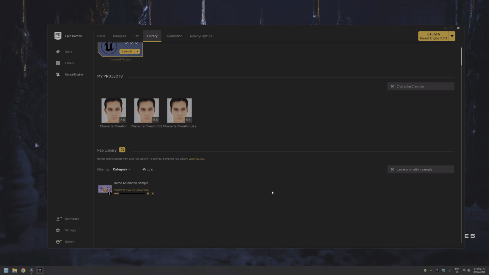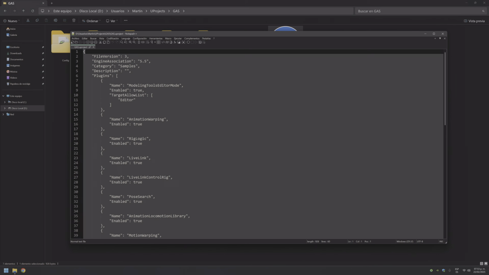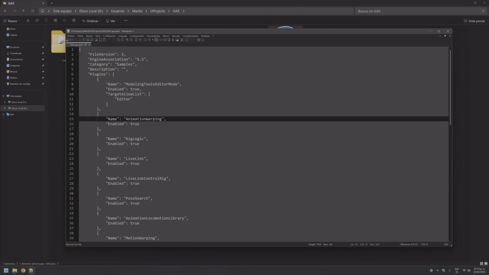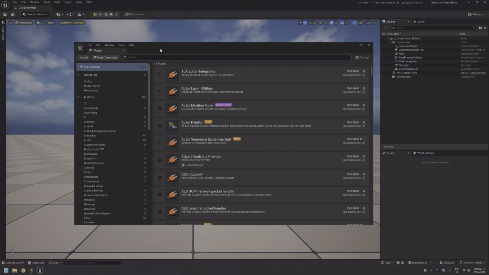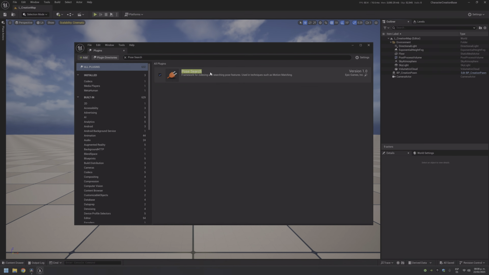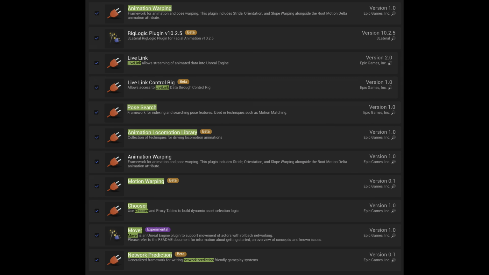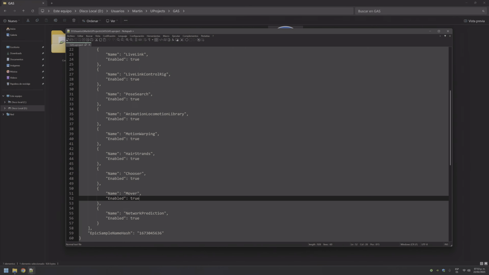What I usually do to check the requirements is to open the project file in a text editor. Look at the dependencies directly, and then on your project download any necessary plugins first before you migrate everything. If you're afraid to open the project file in a text editor, I will just leave you here the necessary plugins that you need to enable on your character creation system. But as you can see, there are quite a few plugins here, including some related to MetaHumans.